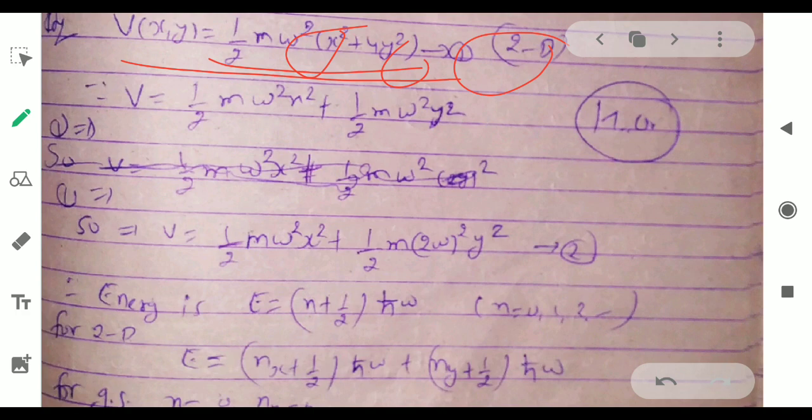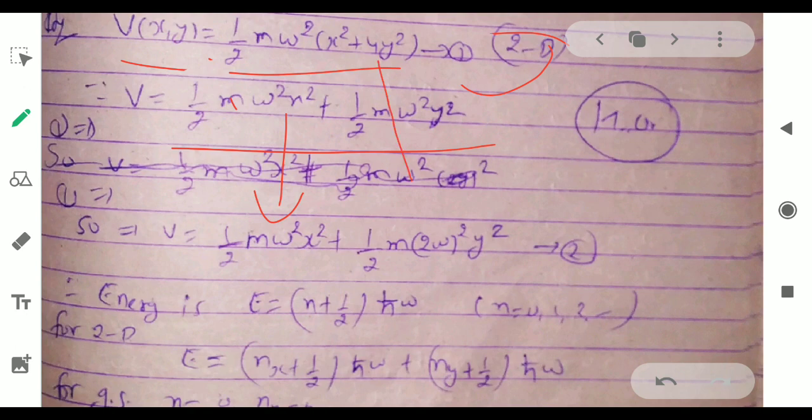You have to remember it. This is the potential of half m omega square x square, which will be the harmonic oscillator. Okay, now we will multiply this and find this value, and after equation 1 we will find that this will be the same, but here we have 4. That means we can write this equation by this 2 omega square, that will be 4. Okay, so we can find that the energy will be (n plus half) ħ omega.